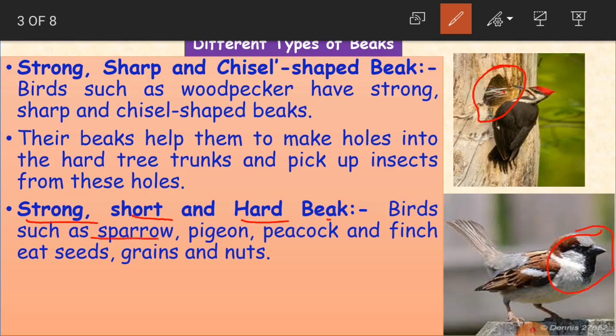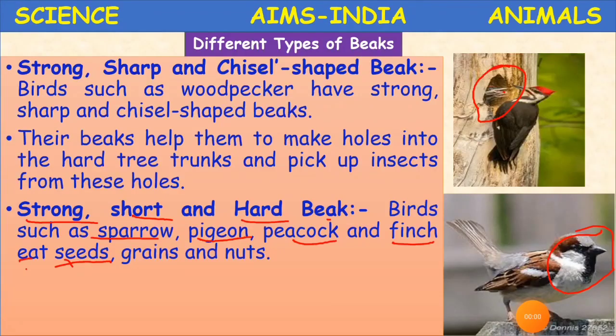Birds such as sparrow, pigeon, peacock and finch, what do they eat? Seeds, grains. Children, you might have seen sparrows around us, no? Even sometimes if we have more plants in our compounds, in our front areas, you can see most of the sparrows coming. We throw some grains for them as food. Yes or no?